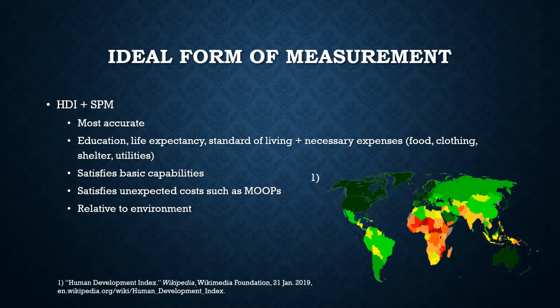Despite some of the flaws of the SPM and HDI, they are substantially more accurate representations of poverty than absolute or relative measures. The ideal poverty measure is a combination of both quasi-relative measurements. The HDI offers a reliable tracking of education, life expectancy, and standard of living, while the SPM is proficient in gaining an accurate understanding of necessary expenses such as food, clothing, and utilities. Combining the two would satisfy the importance of basic capabilities and unavoidable and unexpected costs.